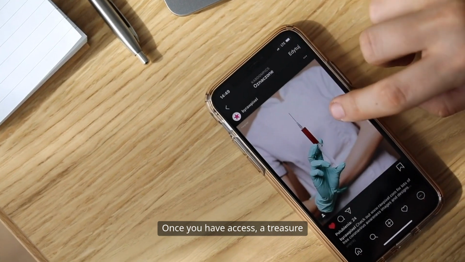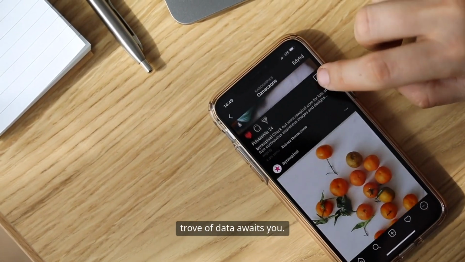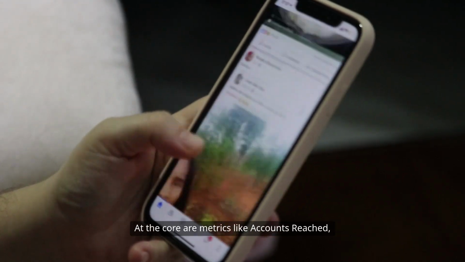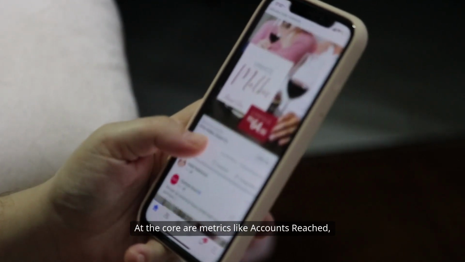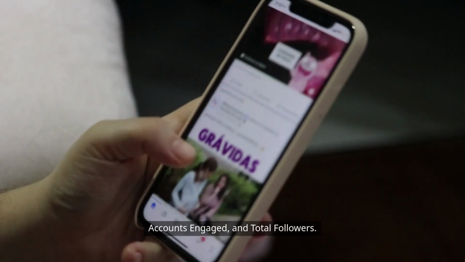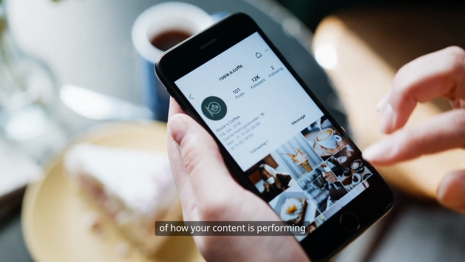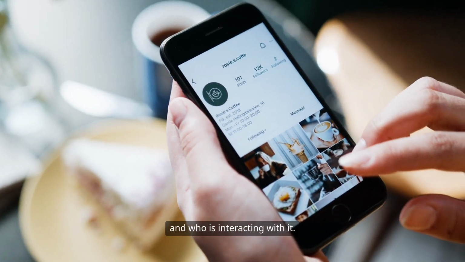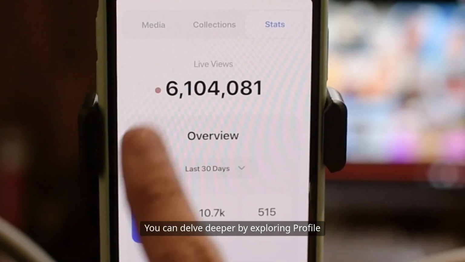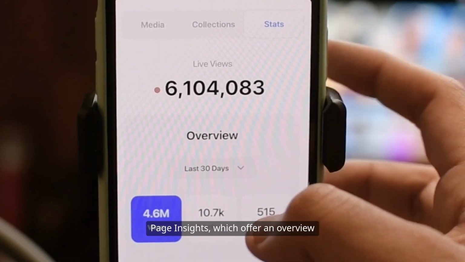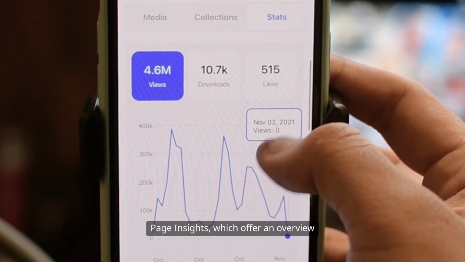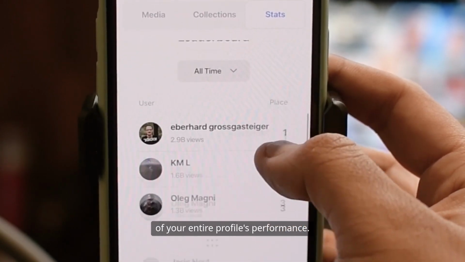Once you have access, a treasure trove of data awaits you. At the core are metrics like accounts reached, accounts engaged, and total followers. These metrics provide a snapshot of how your content is performing and who is interacting with it. You can delve deeper by exploring Profile Page Insights, which offer an overview of your entire profile's performance.